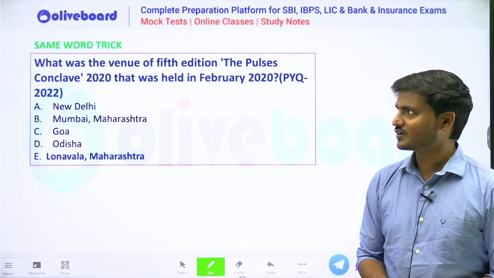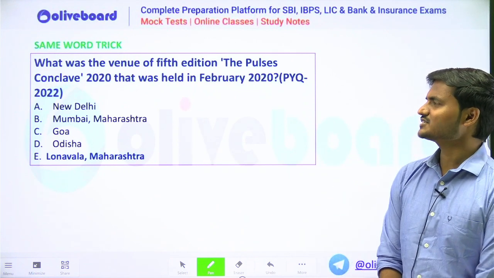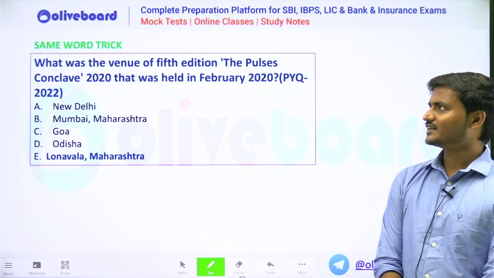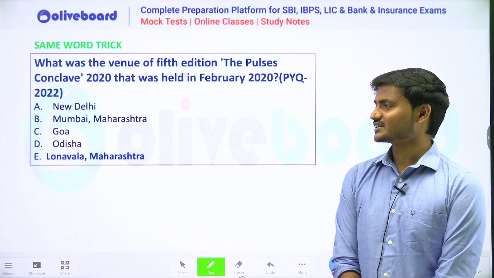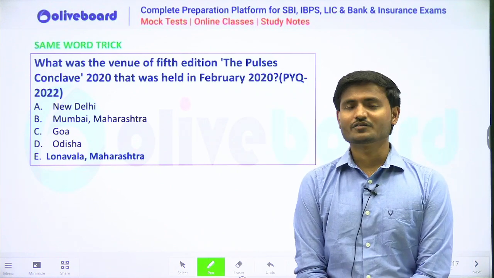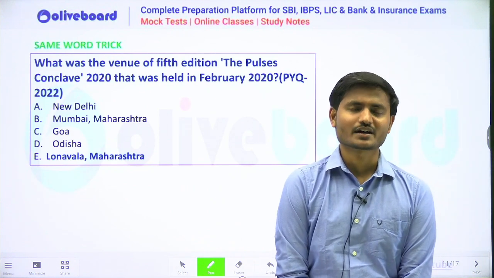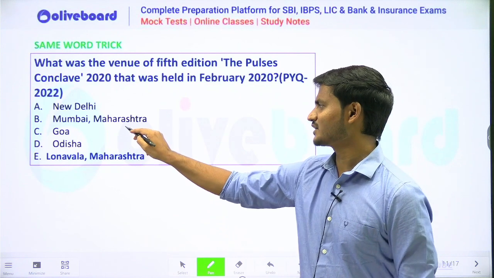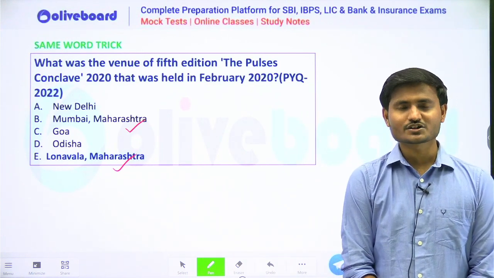Now let us move forward. The next trick is the same word trick. Here the question says, what was the venue of the 5th edition of the Pulse Conclave 2020 that was held in February 2020? Let us suppose you don't know the venue. Here we have two options, Mumbai, Maharashtra and Lonavala, Maharashtra, which have the same word, Maharashtra. In many cases, the options which share the same word are also true.